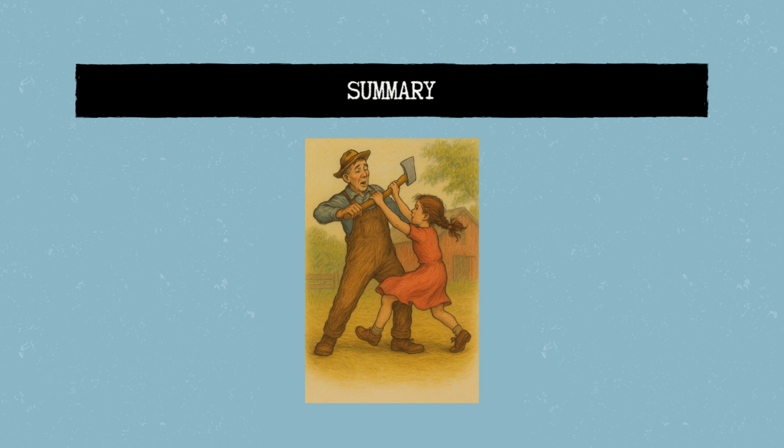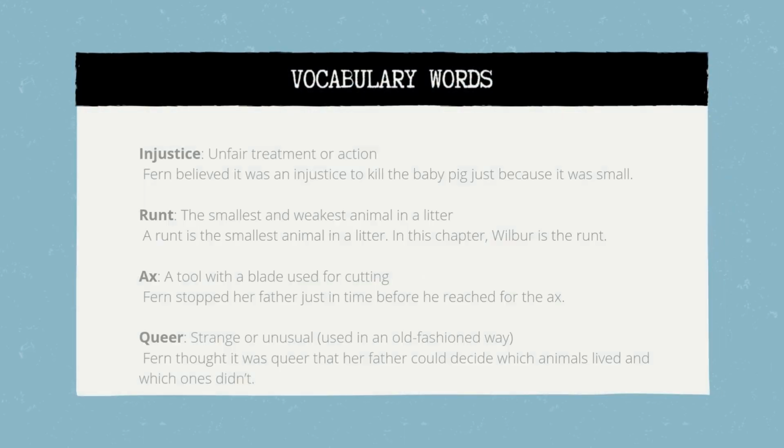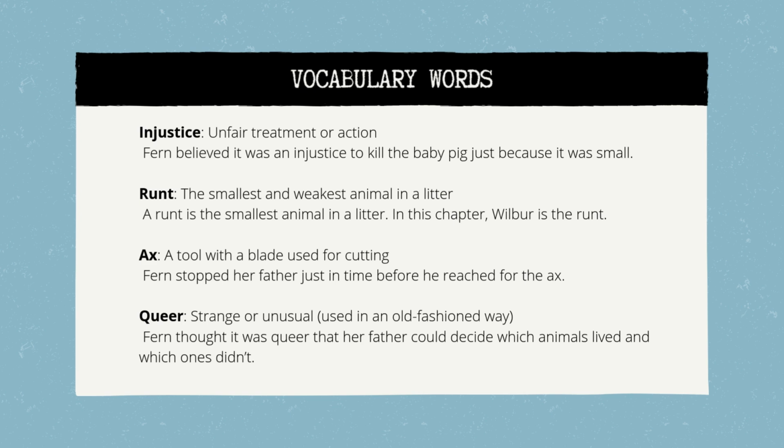This opening chapter sets the tone for the themes of compassion, fairness, and the value of every life, no matter how small. Let's now review some vocabulary words from this chapter. These words can be used for spelling practice, reading fluency, or even creative writing prompts.